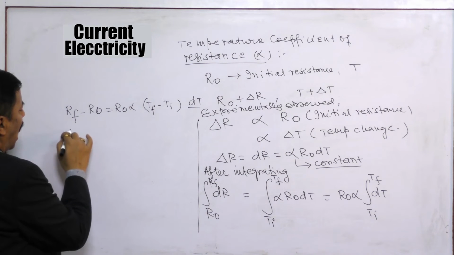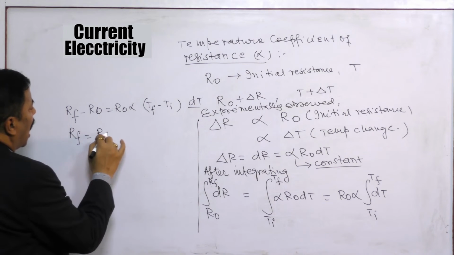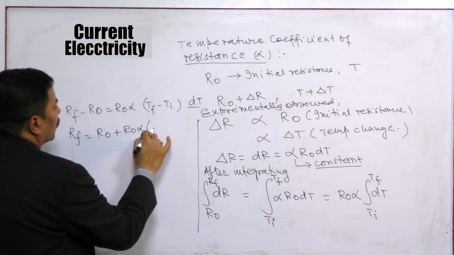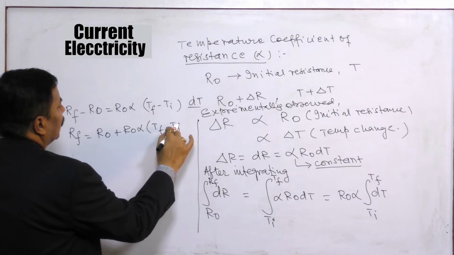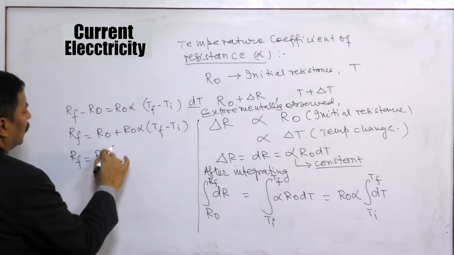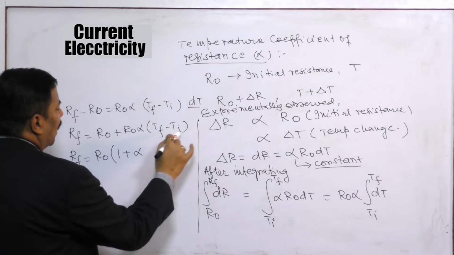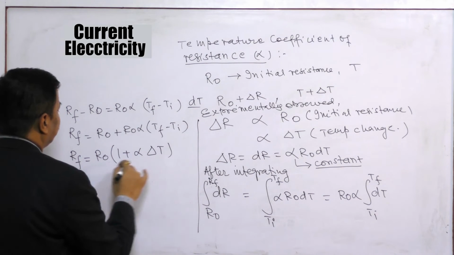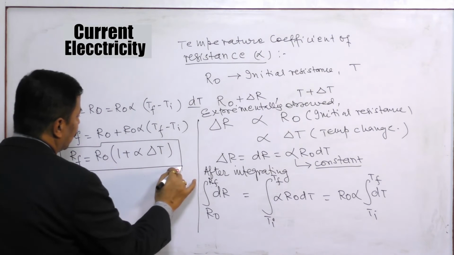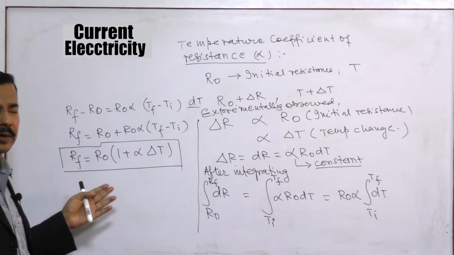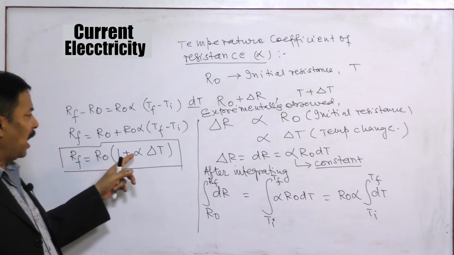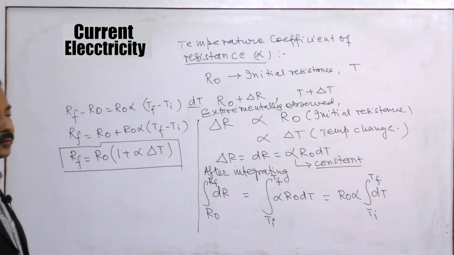So R final equals R naught plus R naught alpha (T final minus T initial), that is R final equals R naught times 1 plus alpha delta T. This is the formula given in the book, and I have tried to make you feel how this formula has been developed. Here we are considering that alpha is constant.